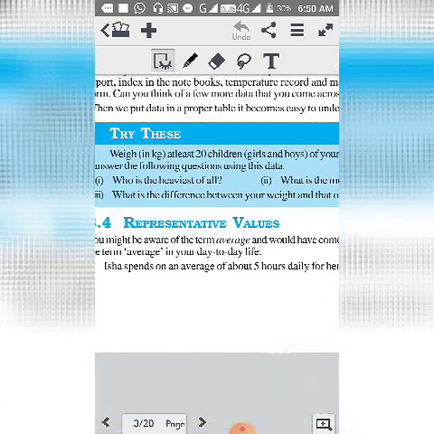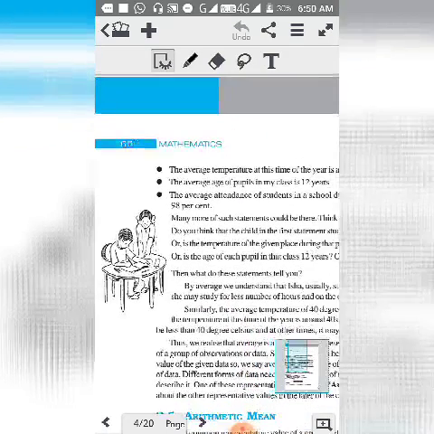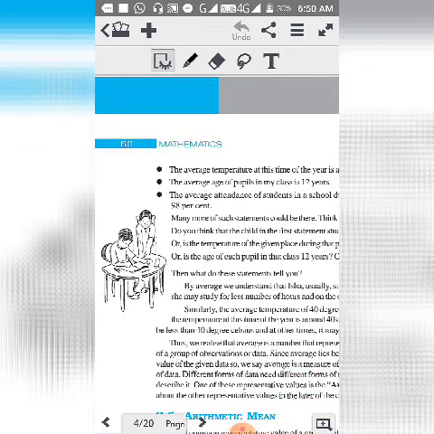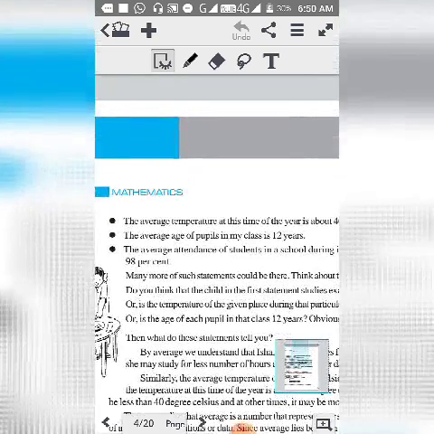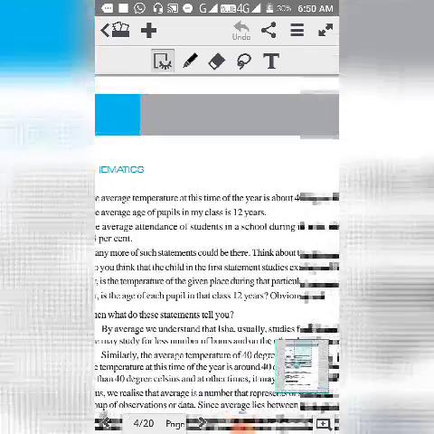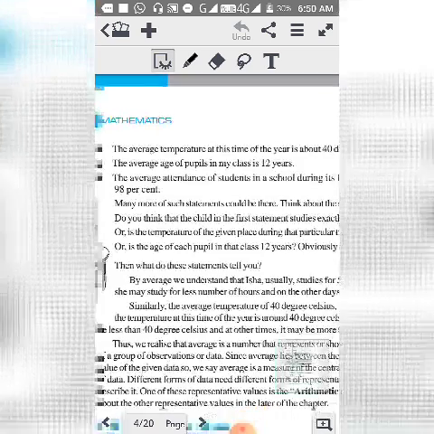Then, now when we write, suppose we are working on the marks only, we can find different things from the marks. The average temperature, the average age, average attendance. So these are a few things which you must have heard.